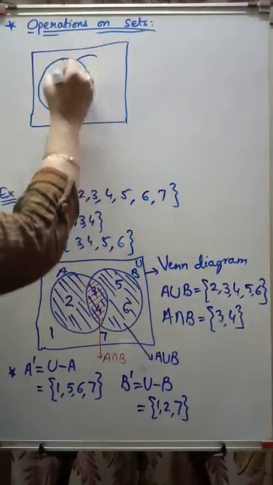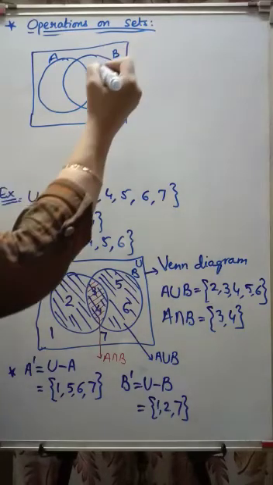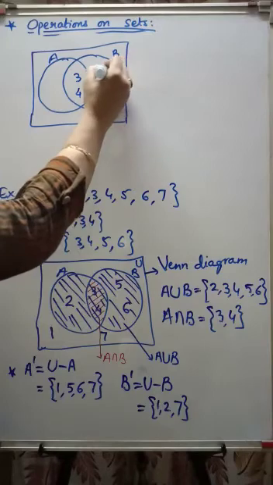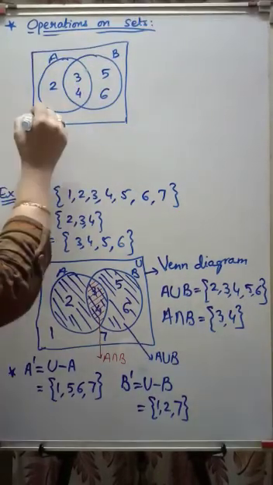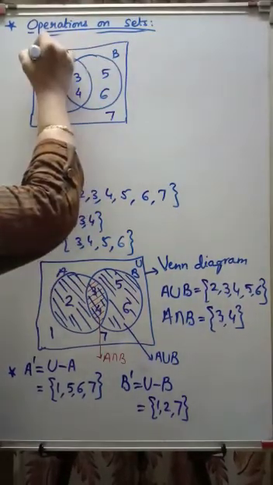This is A, this is B. Here it is 3, 4. Here it is 5, 6, here it is 2, and it is 1, 7. This is my universal set U.